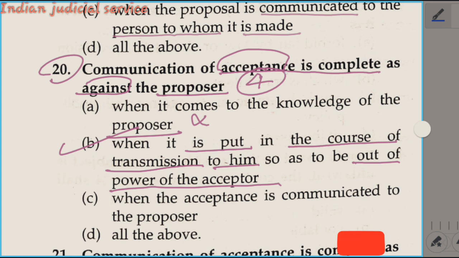Again, the communication of acceptance is complete as against the proposer when it is put in the course of transmission to him so as to be out of the power of the acceptor. And in the second provision, as against the acceptor, it is completed when it comes to the knowledge of the proposer. In this question it is as against the proposer, so the answer here is option B.